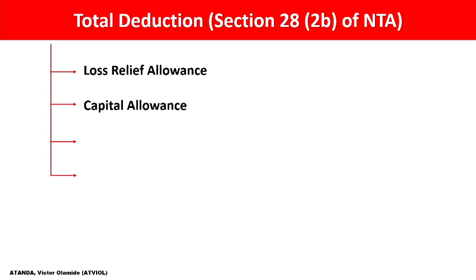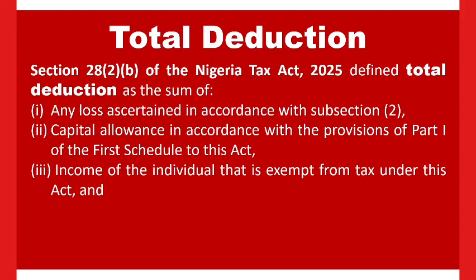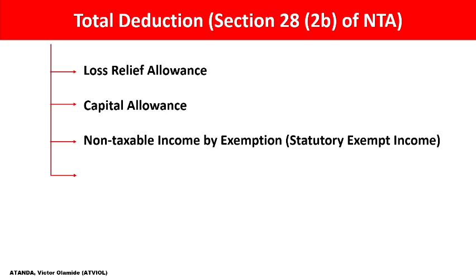Another thing is income of the individual that is exempted from tax under this Act. Don't forget, income that is exempted from tax under the Act is what we refer to as statutory exempt income, which we consider as not taxable by exemption. So it is part of the things we are going to deduct from our taxable income to know what is going to be the total income that is available to be subject to further tax.